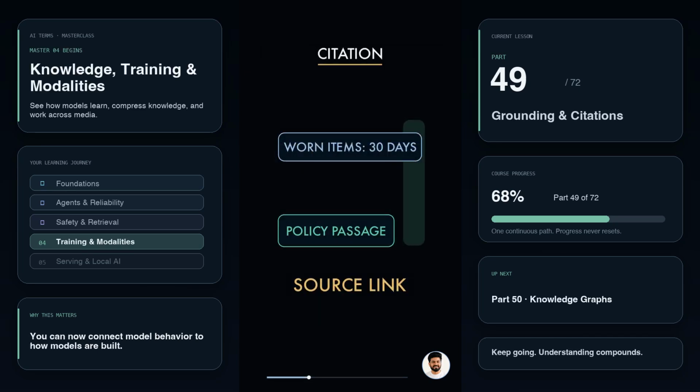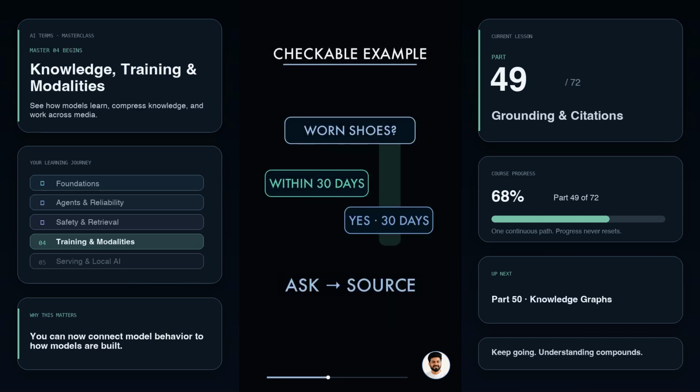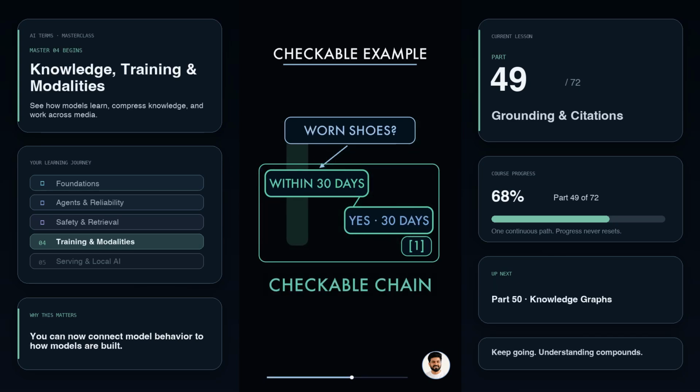A citation is the visible pointer back to that source. It might look like bracket 1 after a claim. Tap it, and you should reach the exact passage that supports those words. Suppose you ask, "Can I return worn shoes?" The source says worn items are accepted within 30 days. A grounded answer says, "Yes, within 30 days," and attaches citation 1. Now the claim, the citation, and the source passage form a checkable chain.